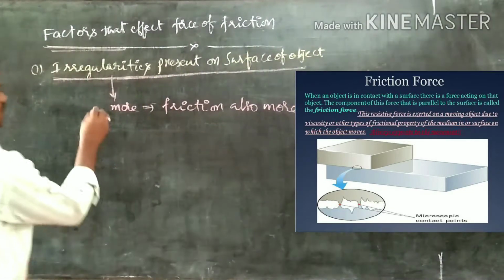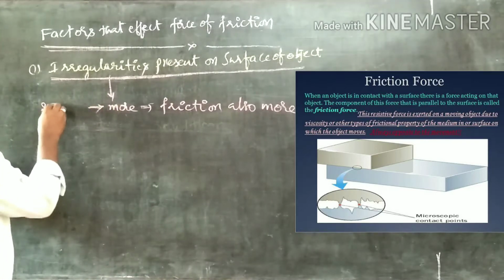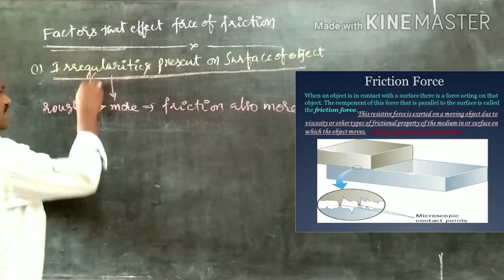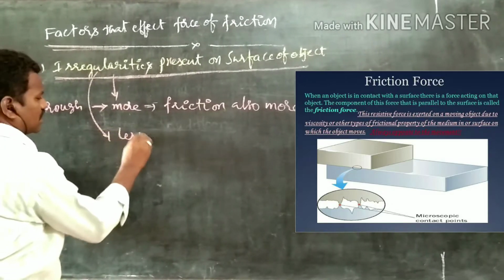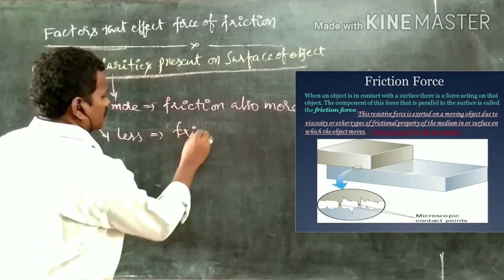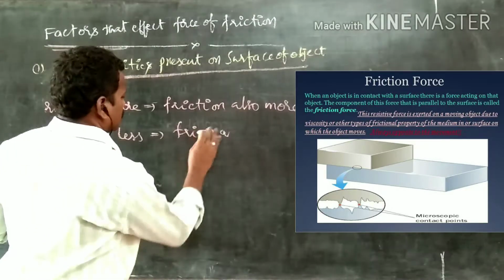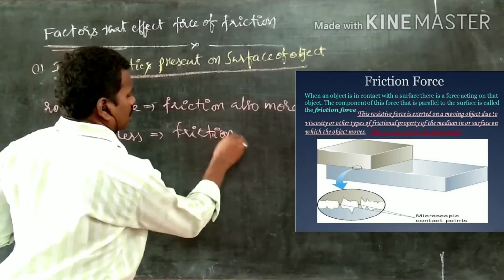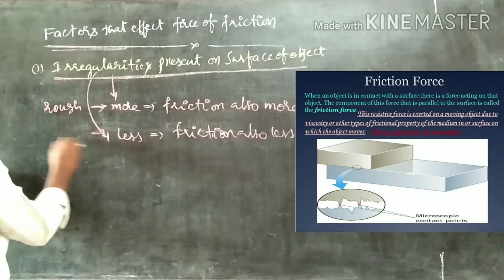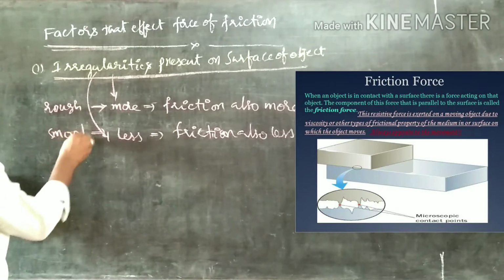This means that the surface is taken as a rough surface. Now, if the irregularities are less, friction is also less, and the surface becomes a smooth surface.